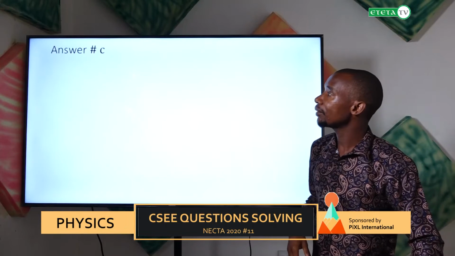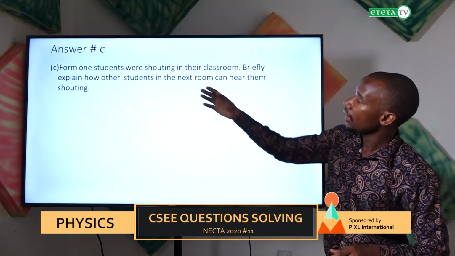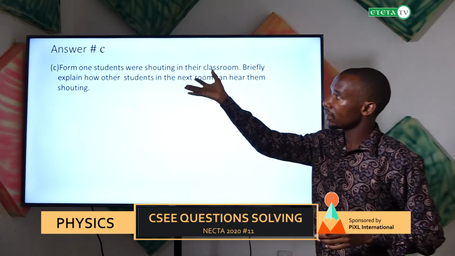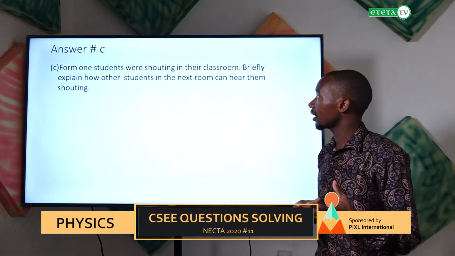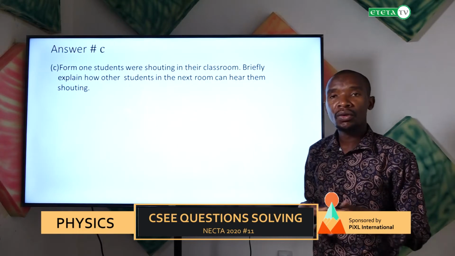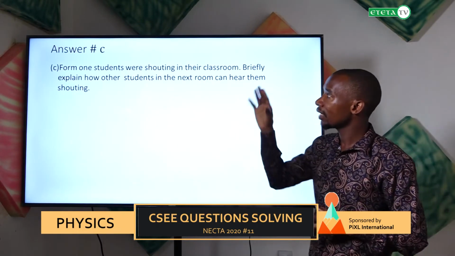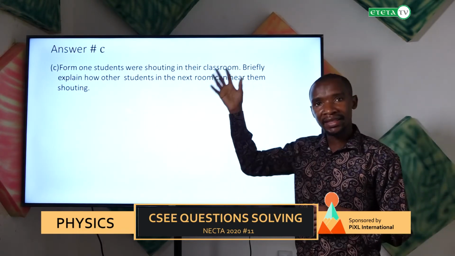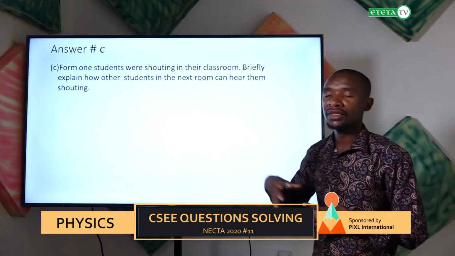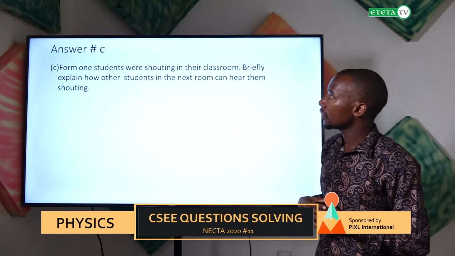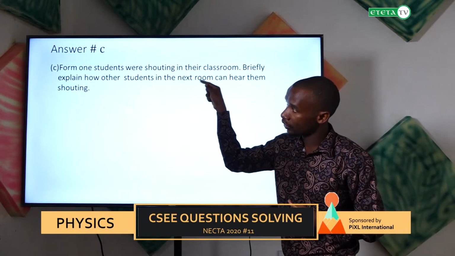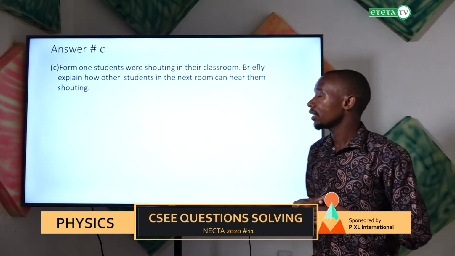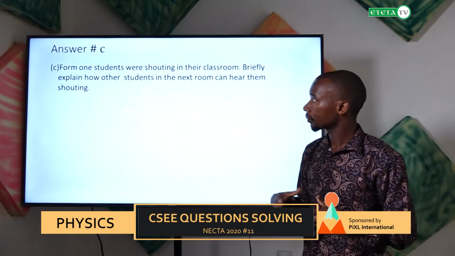In part C, we have said that Form 1 students were shouting in their classroom. We are required to explain how other students found in other classes can hear them shouting. This question does not belong to electronics as a topic; it belongs to waves.